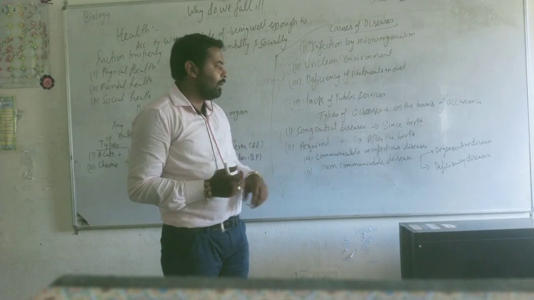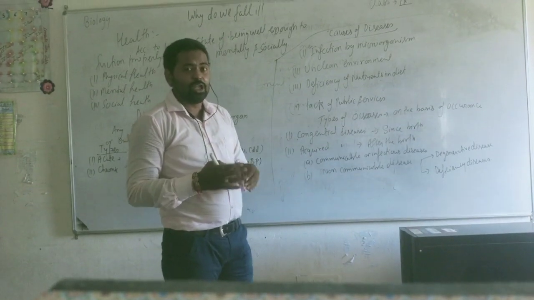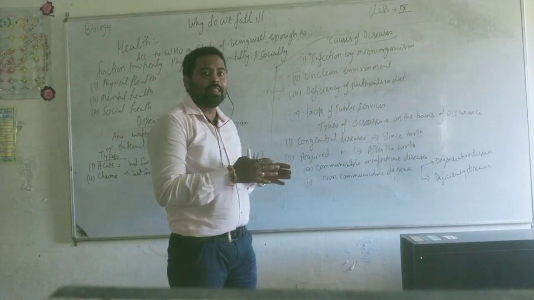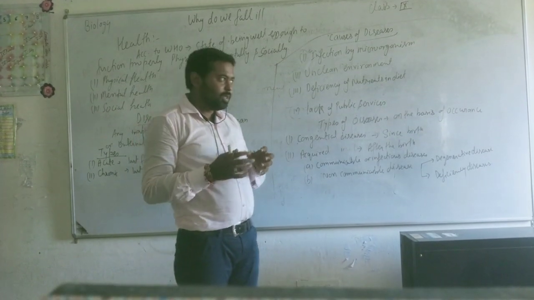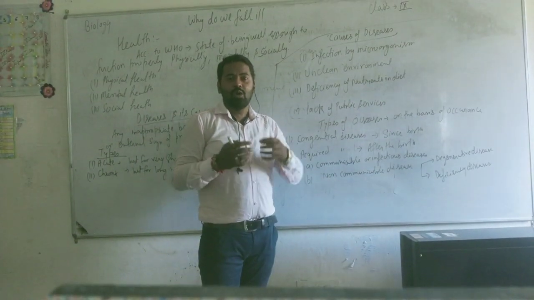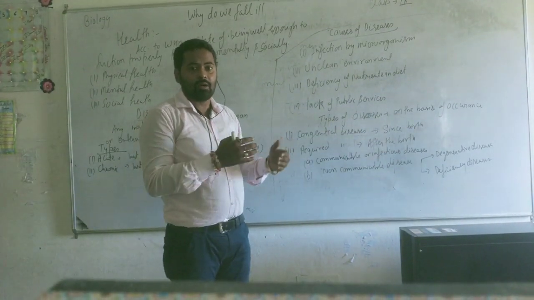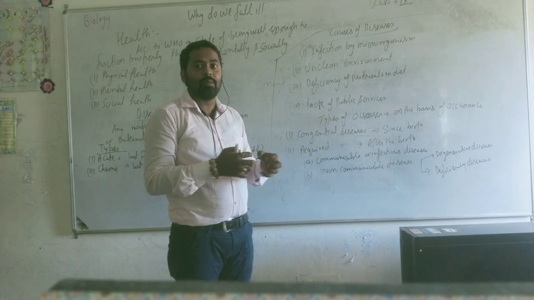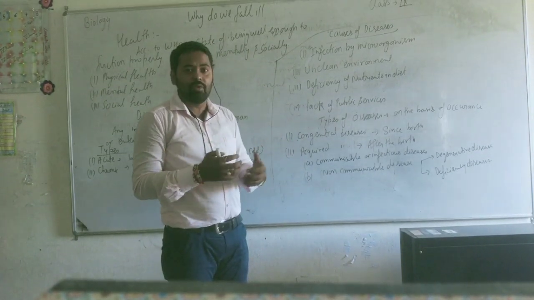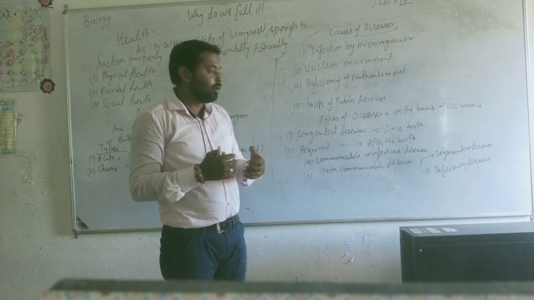What is communicable or infectious disease? The disease which is communicated from an unhealthy person to a healthy person. It means the disease can easily be transmitted from an unhealthy person to a healthy person by contact with their clothes, by using the same dishes, by consuming food with them, by use of water and many more.